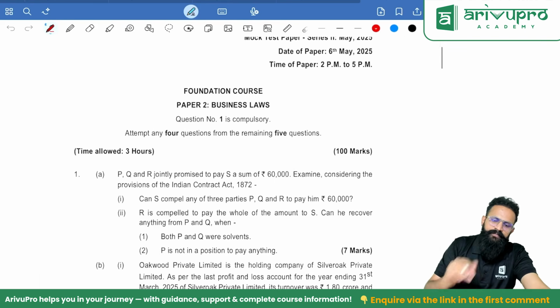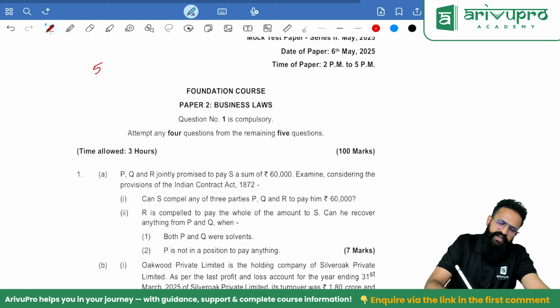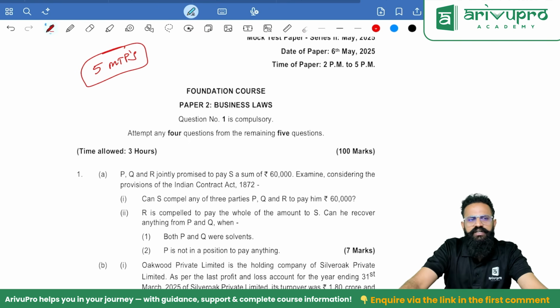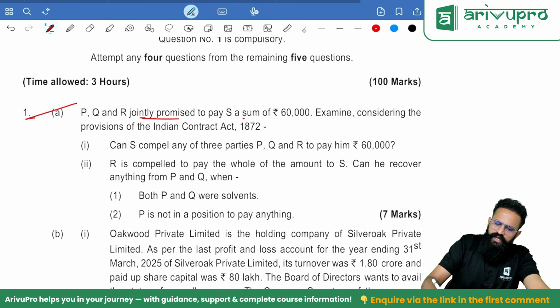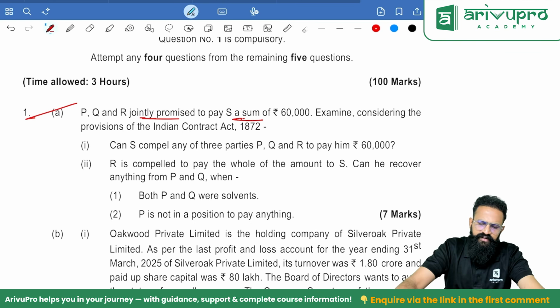Okay, let's start. So we are doing 5 MTPs for today, and that will be the agenda. Tomorrow it will be 5 RTPs. Okay, so let's start. P, Q and R jointly promised to pay S a sum of 60,000. Examine considering the provisions of the Indian Contract Act 1872. Can S compel any of the three parties P, Q and R to pay him 60,000?